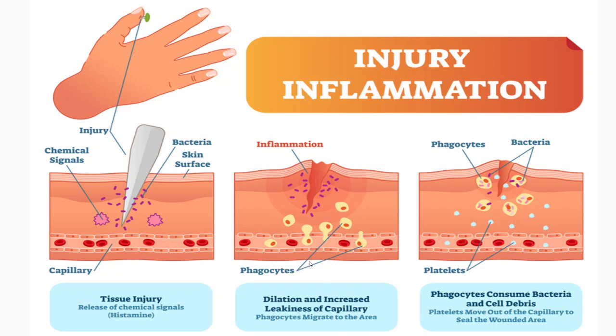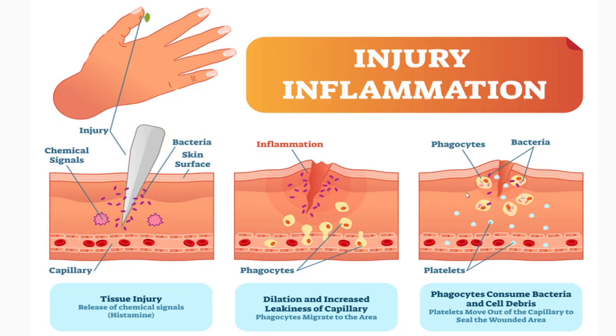Phagocytes means cell eating. Later, these phagocytes consume whatever bacteria entered into the body, and whatever debris, meaning the dead or removable tissue, which is waste. Phagocytosis will happen, meaning cell eating.